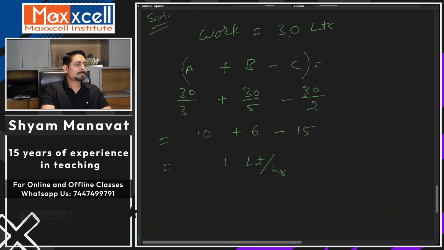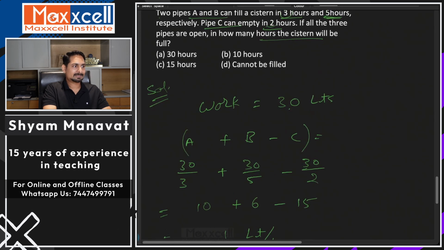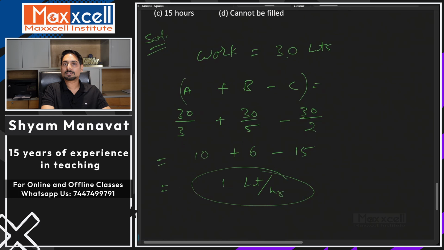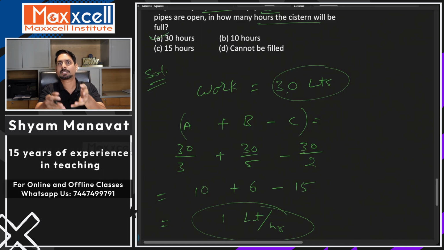Okay. Now, what's the question? If that's the case, how much time will they take to fill the tank? If their efficiency is 1 liter per hour, then how much time will they take to fill 30 liters? It will be 30 hours. Do you find this to be challenging? 1 liter per hour, 30 liters you need to fill. It will take 30 hours.